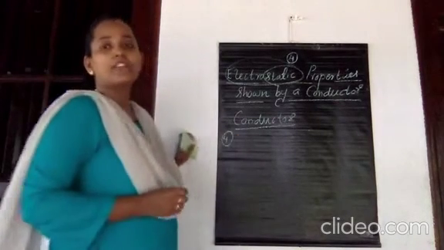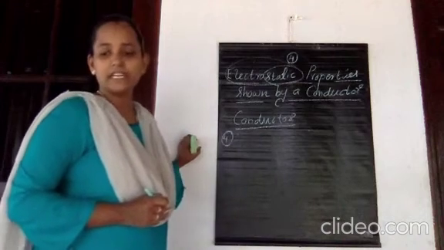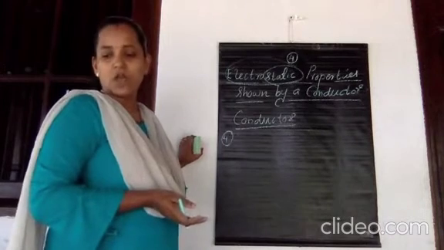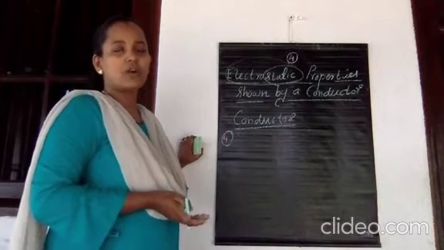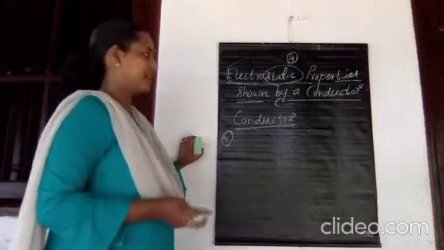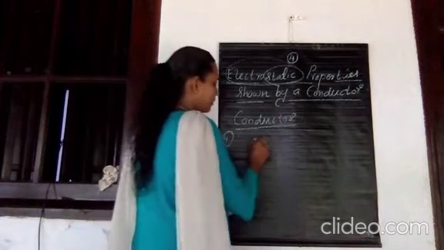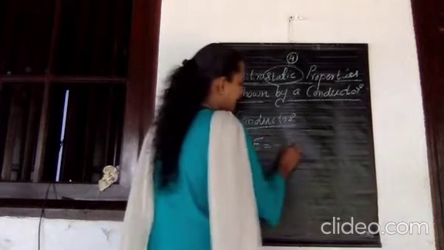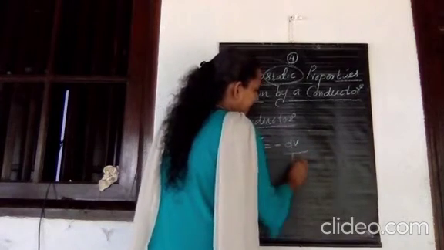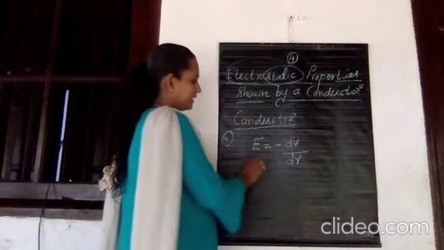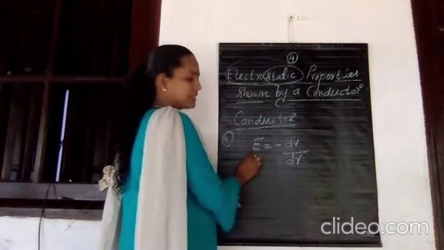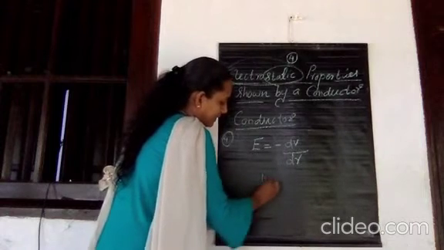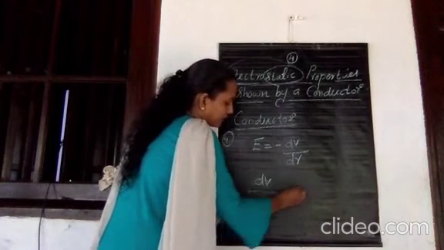The fourth property of a conductor which is placed in a uniform electric field is that the potential is constant within and on the surface of the conductor itself. How can you prove that? We know the relation between electric field and potential: E is equal to minus dV by dr. And we know that inside the conductor the electric field is 0. Electric field is 0 means dV divided by dr becomes equal to 0 itself.